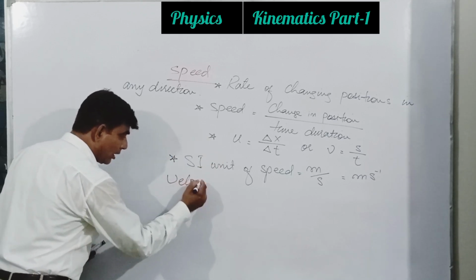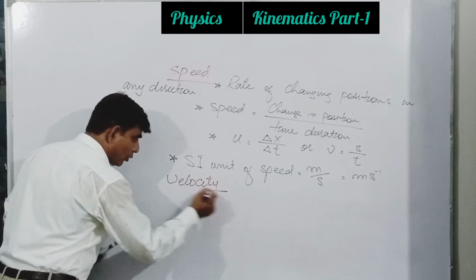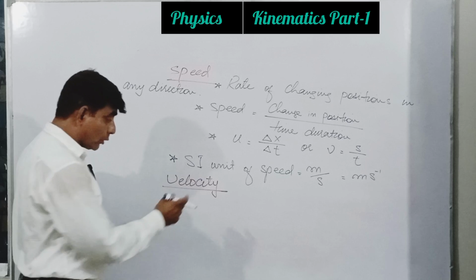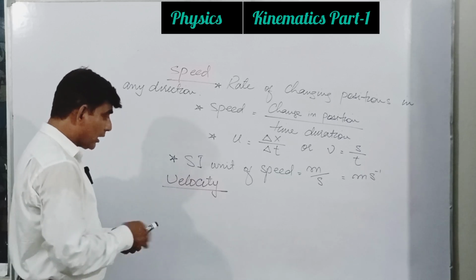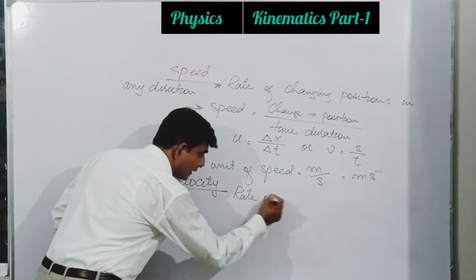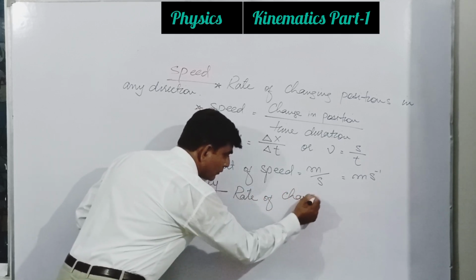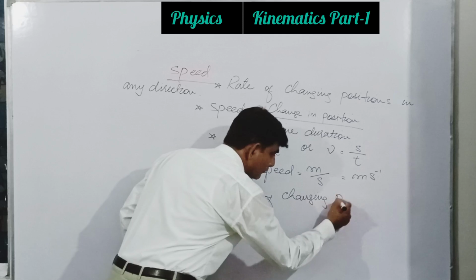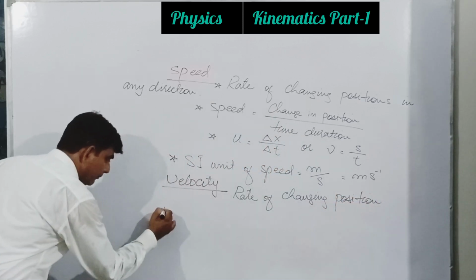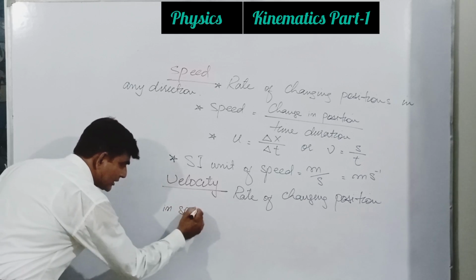Now this is velocity: rate of changing position in a specific direction.